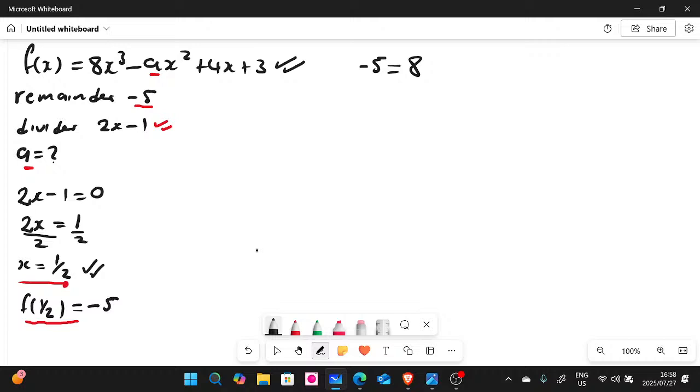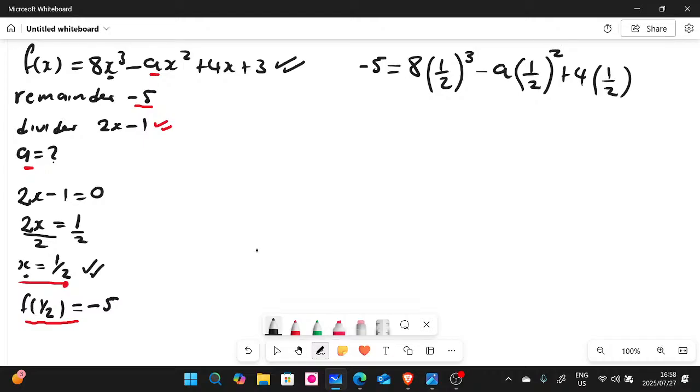So it's going to be 8 multiplied by half to the power of 3. Remember, this is x, so wherever there's x, we substitute with half, minus a, which is what you're looking for, multiplied by 1 over 2. Remember, wherever there's x, we put half, plus 4. Wherever there's x, we put 1 over 2.